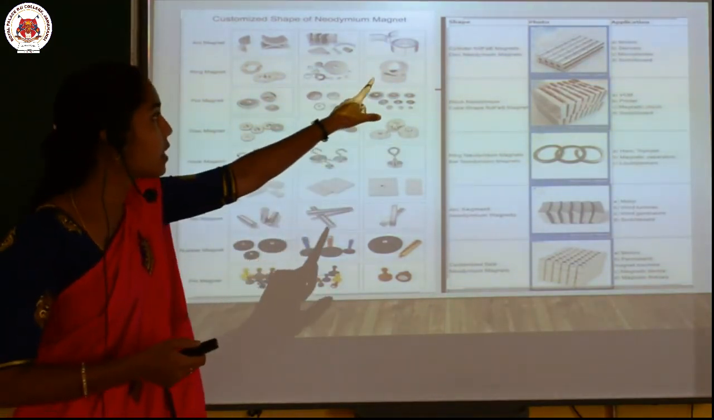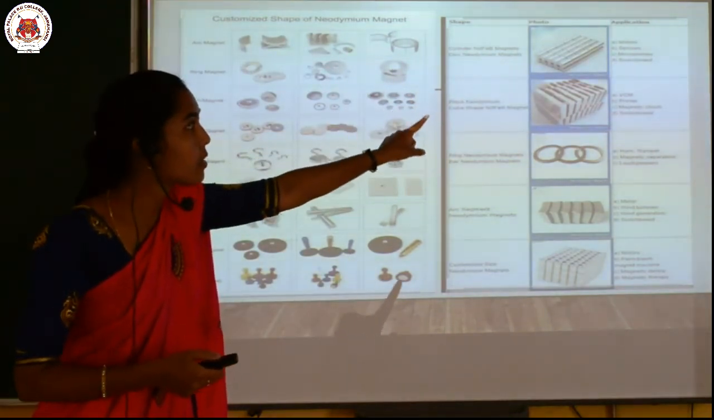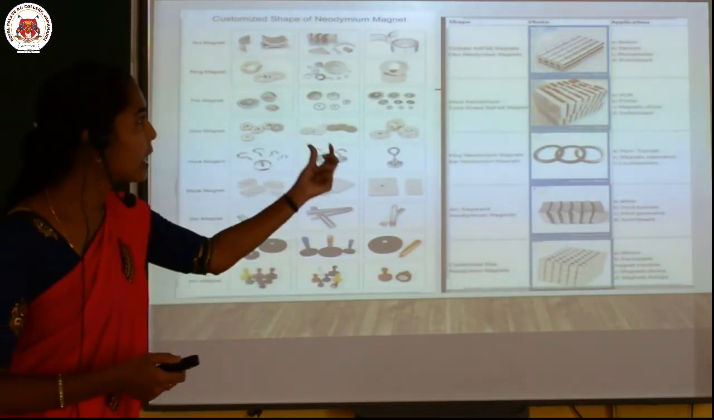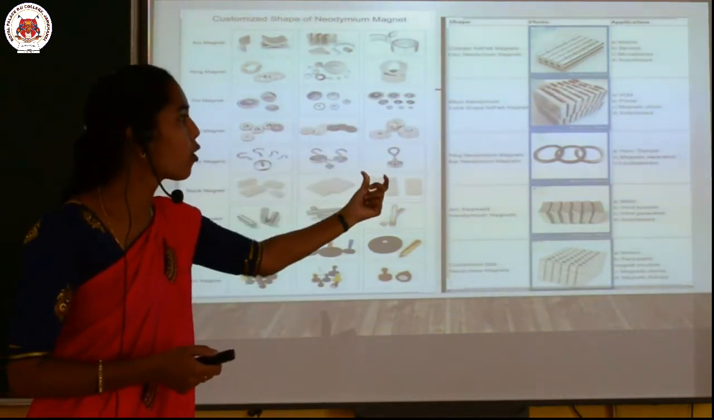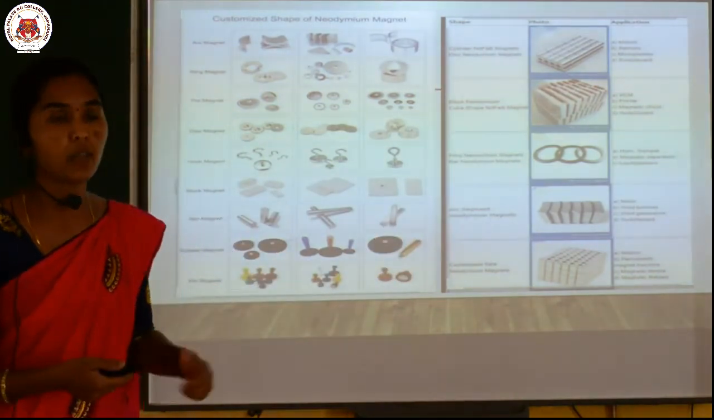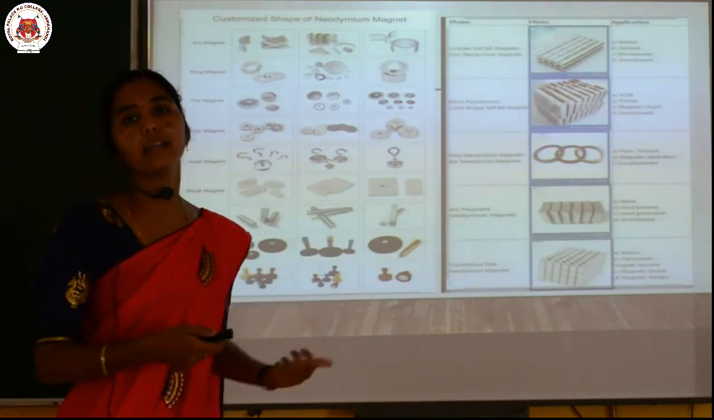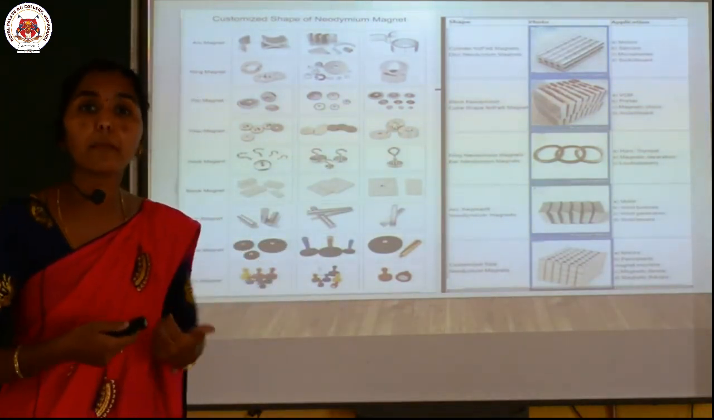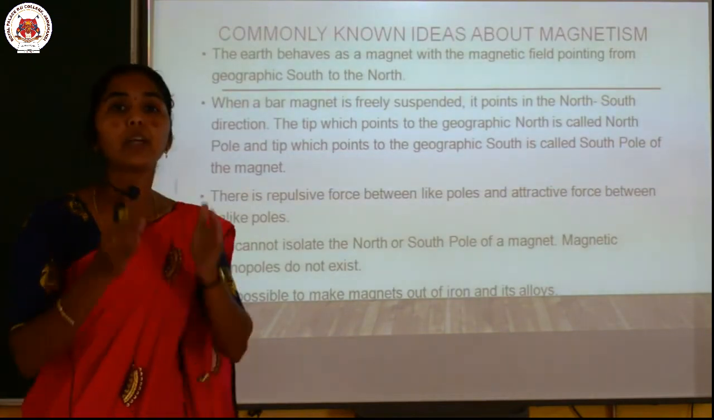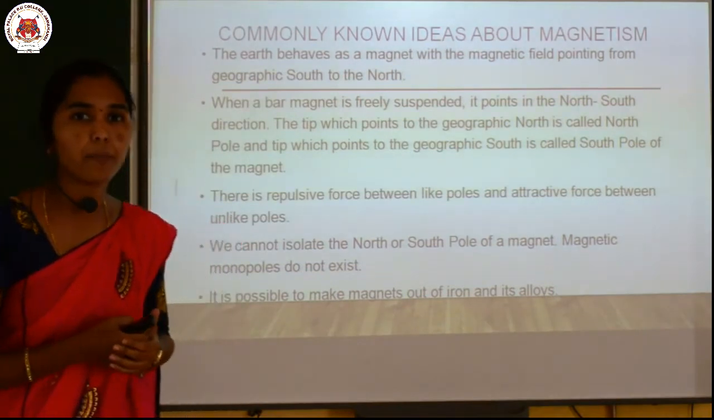See dear children, cylindrical magnets are used in motors, sensors, microphones and switchboards, right. Likewise, different types of magnets are used in different fields. So by this you can see where the magnets can be used, what the applications are, right. And moving to the next one, the commonly known ideas about magnetism, right.